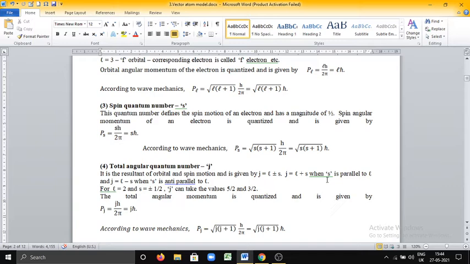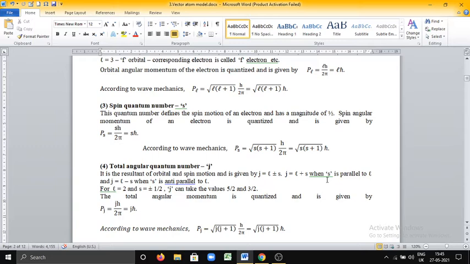Whereas J is equal to L minus S when S is anti-parallel to L, that is opposite to L. They are in opposite directions, then we have to take J is equal to L minus S. For example, when L is equal to 2 and S is equal to plus or minus half, J can take two values, that is 2 plus half and 2 minus half. 2 minus half gives 3 by 2, 2 plus half gives 5 by 2. J can take two values, 5 by 2 and 3 by 2.